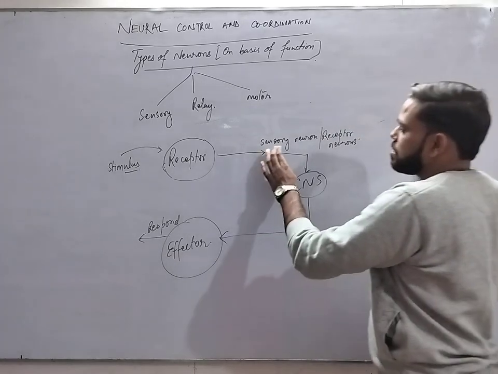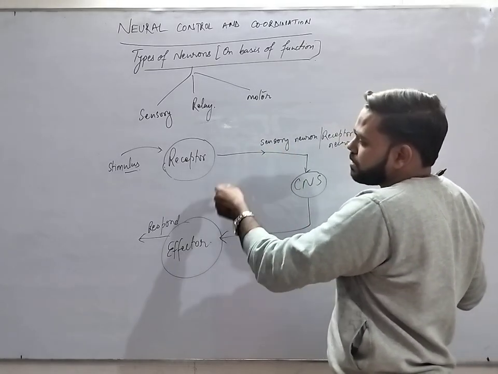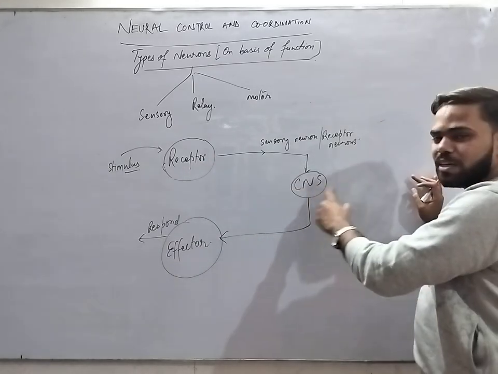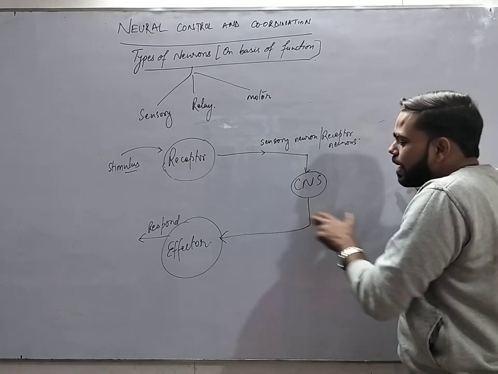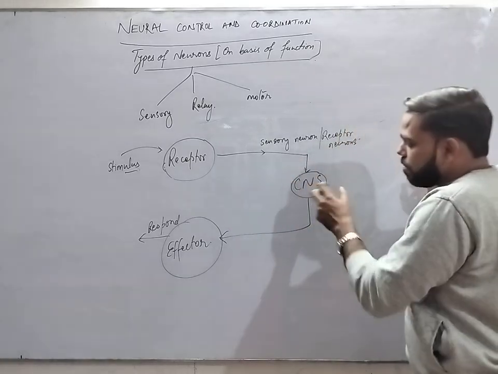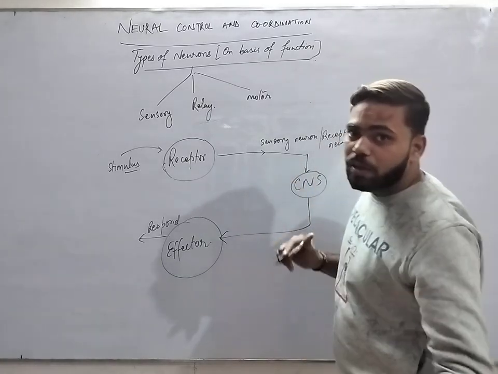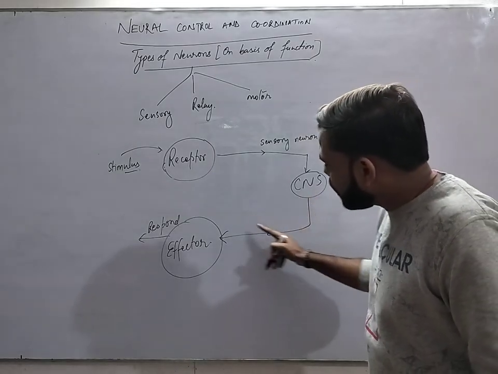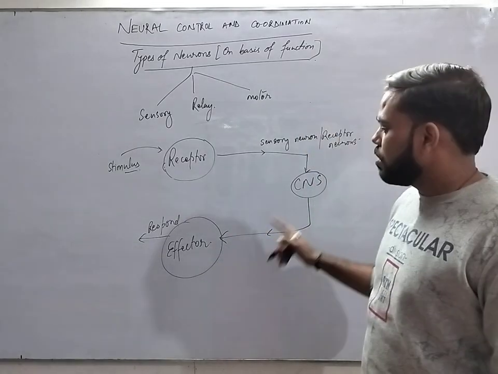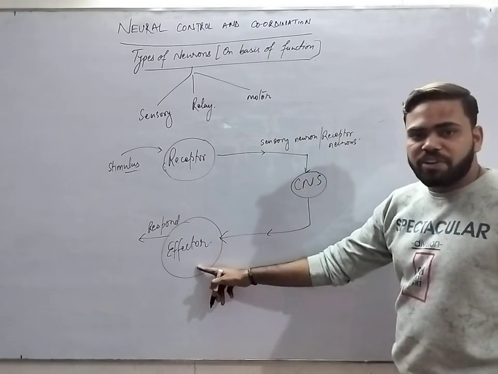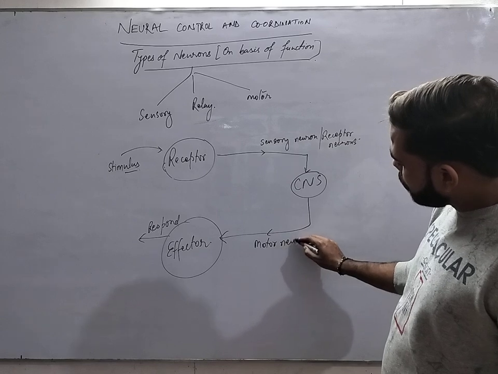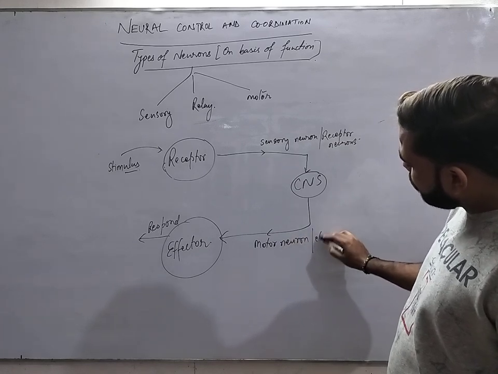By the help of these sensory neurons, the message has come from the receptor to the central nervous system, meaning brain and spinal cord. After getting the information, it will forward the answer about what you really have to do. The neuron which takes the response from the central nervous system to the effector is called a motor neuron, also known as an effector neuron.